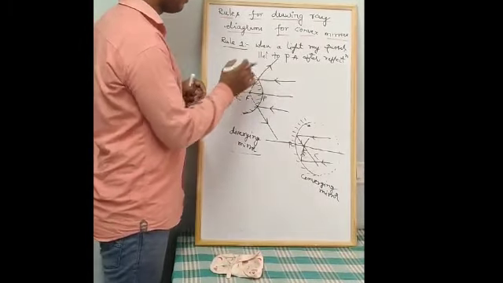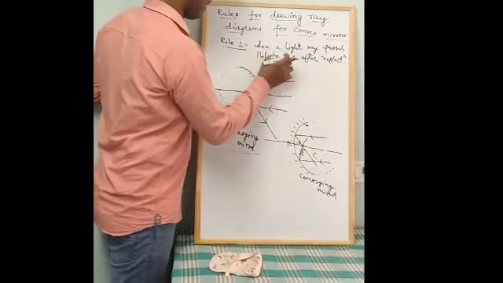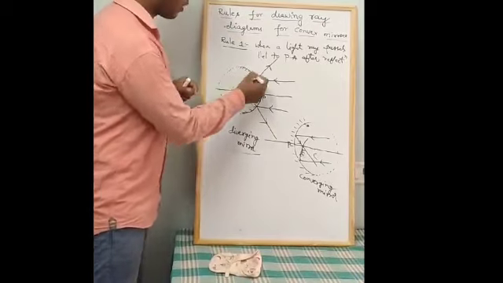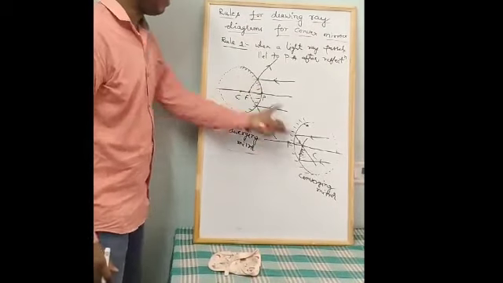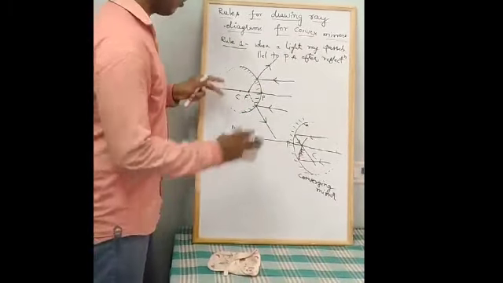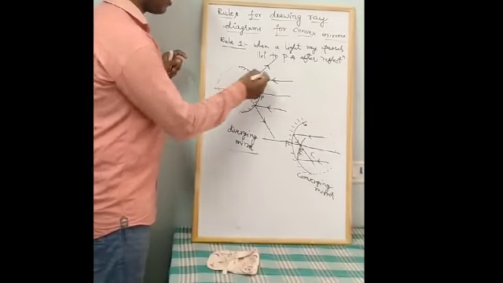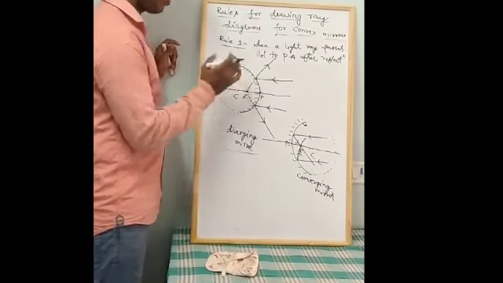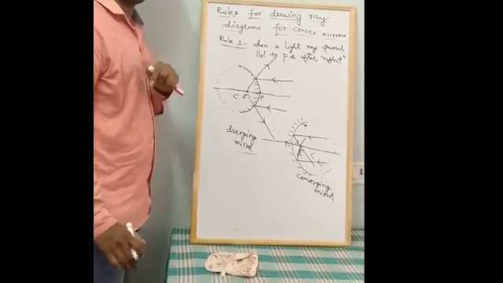So the definition we learn is that when a light ray passes parallel to the principal axis, after reflection it appears to pass through the focus. It appears, it meets. That is the difference we learn. And we know that actually the center of curvature is on the normal between the incident ray and the reflected ray, but I have drawn it directly for your better understanding.